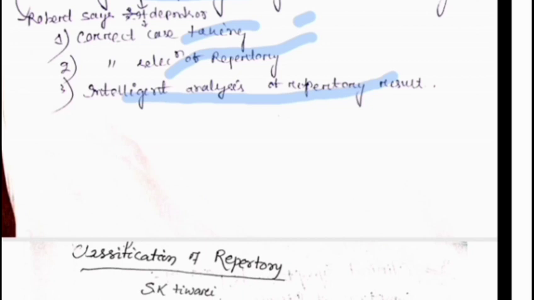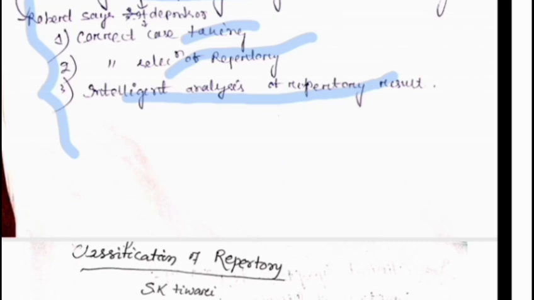That is the important point. And a report says that repertorization depends upon the case taking, selection of a repertory, and intelligent analysis of a repertory work. Then the repertory work will be successful. Without these 3 points, no repertory work will be successful. So इस तीनों को हमको याद रखना चाहिए. So this is all about the scope and limitation.